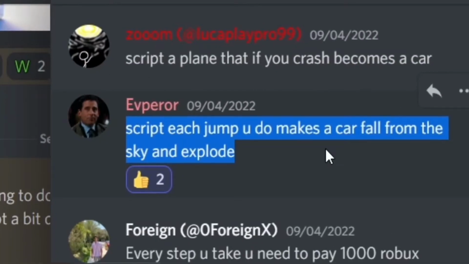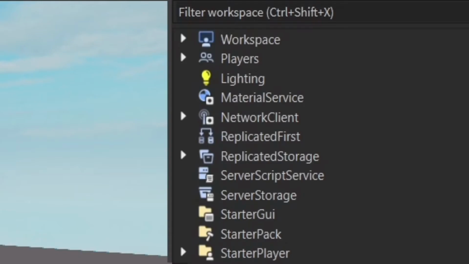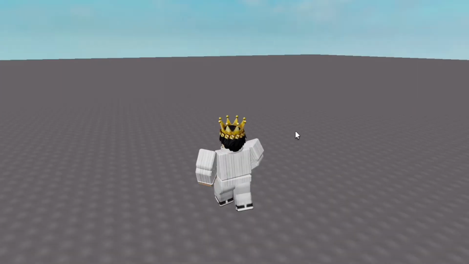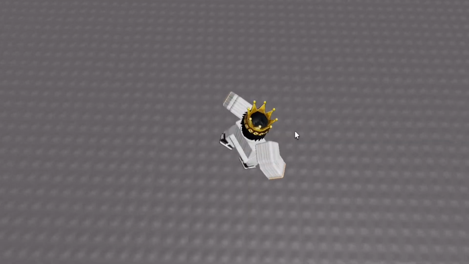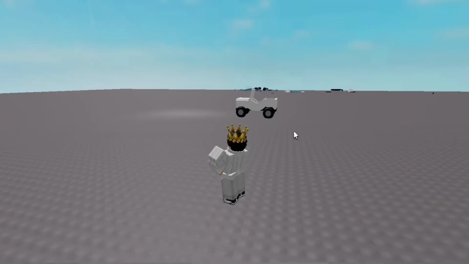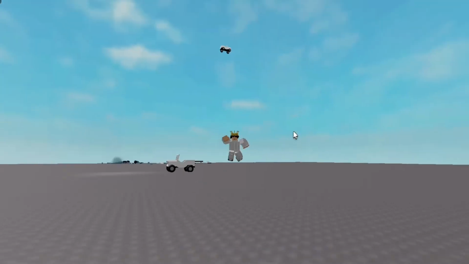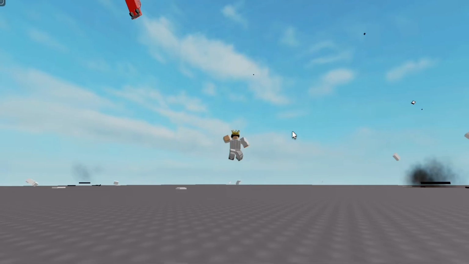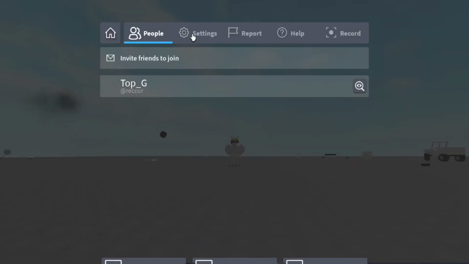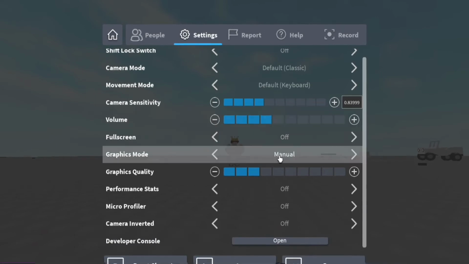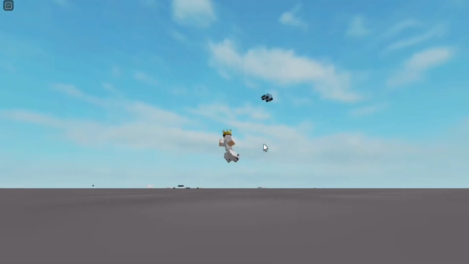Script: each time you jump, make a car fall from the sky and explode. Right now, we're in this game. Oh, look at the studs. This is really bad quality. Whatever. Oh, as you can see, what the hell? Cars already start falling. So every time we jump, it causes a car to fall from the sky. There's no sound to this, but you get the idea. Actually, we should probably add a sound. But yeah, it is what it is.